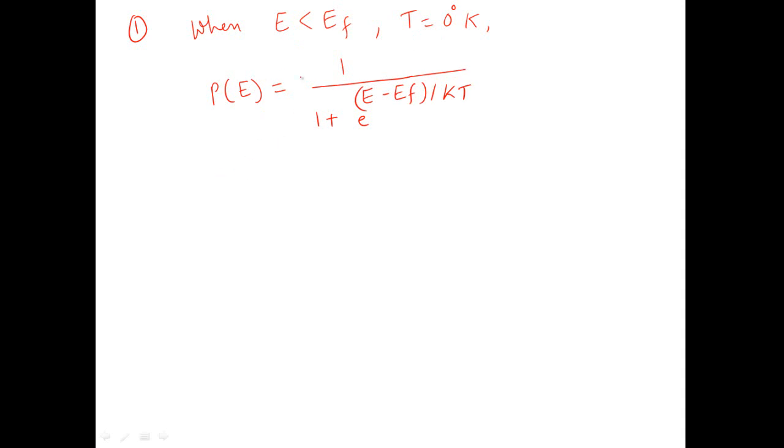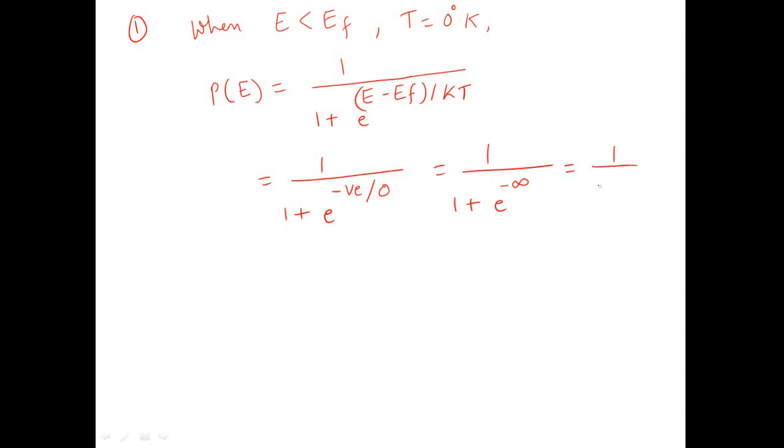If E is less than EF, the term E minus EF will be negative, divided by kT, where k is the Boltzmann constant and T is the temperature, which is 0. Something negative upon 0 is minus infinity, so it will be 1 upon 1 plus e raised to the power minus infinity.